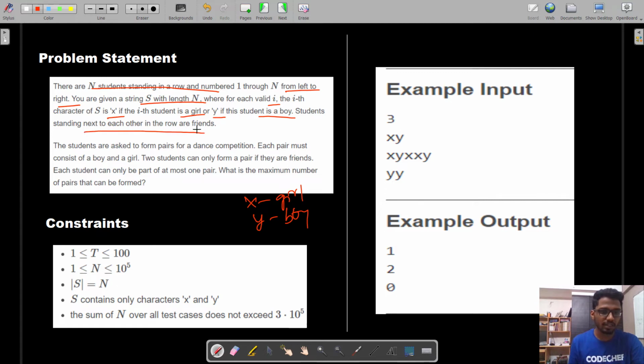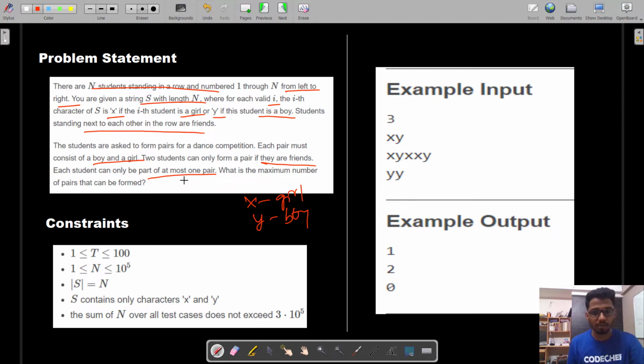Students standing next to each other in the row are friends. Students are asked to form pairs for a dance competition. Each pair must consist of a boy and a girl. Two students can only form a pair if they are friends. Each student can be a part of at most one pair. What is the maximum number of pairs that can be formed?